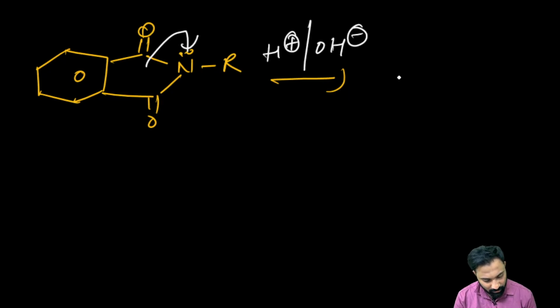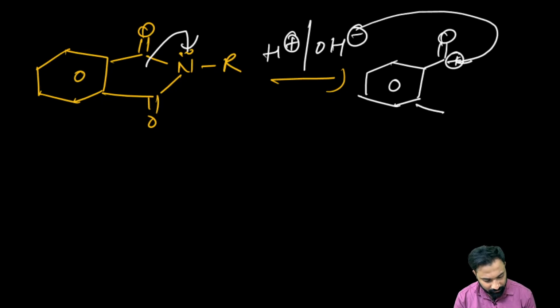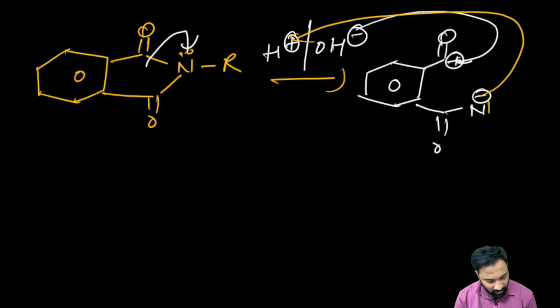When it has taken the bond pair of electrons, here the double bond O, and here it is a plus, and the OH minus will go and attack. Now here is the double bond O, and here is the nitrogen, and we have the negative charge. That negative charge on the nitrogen will go and attack this positive, so that we get the H here, and here it is R, right?